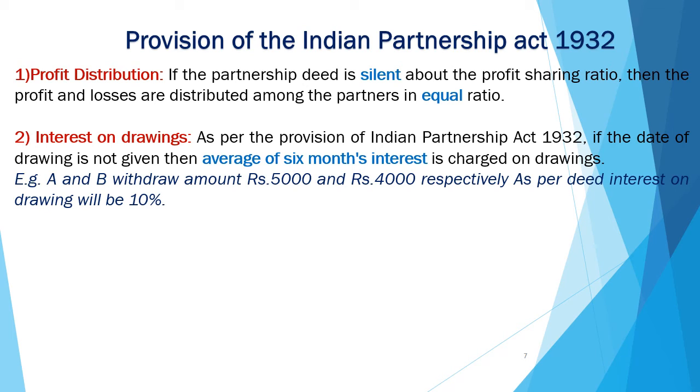Means the interest on drawings rate mentioned in the partnership deed is 10%. Here you can observe that the date of drawing is not given, only the amount is given. Then how will the interest on drawings be calculated? Let's see.